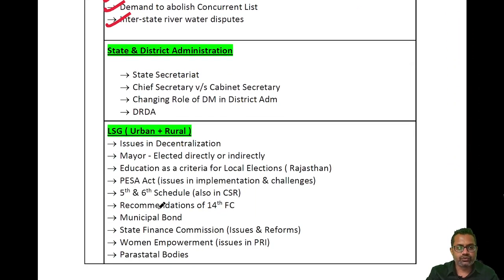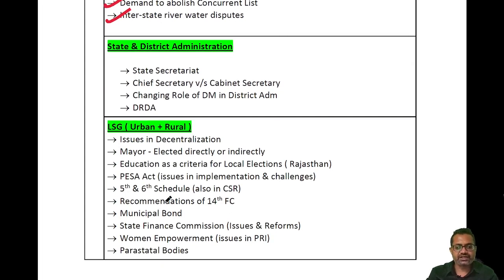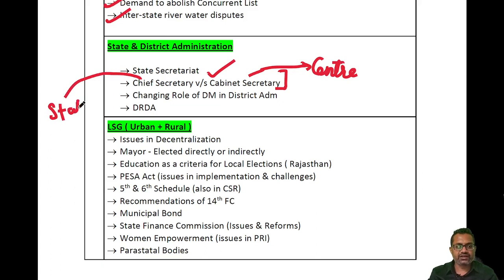Now we'll move on to the other topic, that is state and district administration. In state and district administration, you will find the state secretariat. Then there is a controversy between chief secretary versus cabinet secretary. Cabinet secretary is in the center, he is the senior most IAS officer, and chief secretary is in the state. So what are the differences between these two? And what is the overlapping and why there is a controversy, we'll see in this topic.